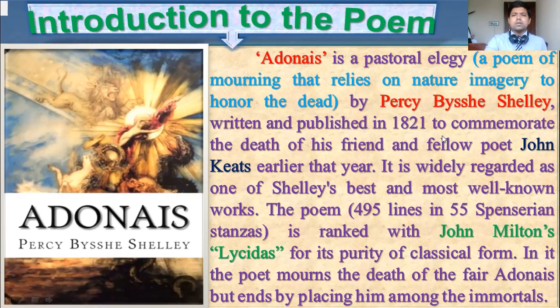Here the writer writes this poem to commemorate or to remember the death of his friend and fellow poet John Keats. So of course, as an elegy, there will be elements where the writer will mourn or remember or commemorate his nearest or dearest one. Here the nearest and dearest one or friend is the contemporary writer John Keats, who died earlier that year. So Adonais basically refers to John Keats, and it is widely regarded as one of Shelley's best and most well-known works.